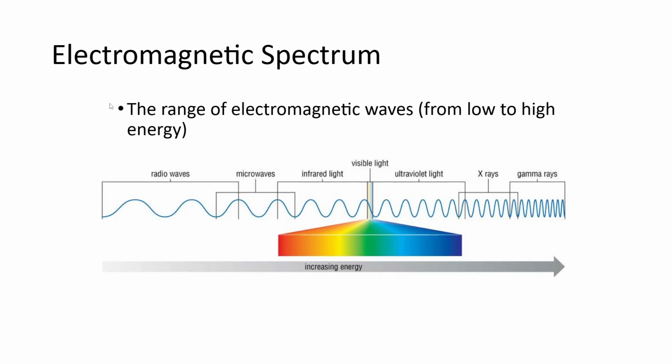The electromagnetic spectrum is basically the range of electromagnetic waves going from low power to increasingly high power. And it includes a whole whack ton of different things. As you can see here, we're not just dealing with simple radio waves. We're not just dealing with things like visible light, which is what we typically interpret as light. But we're dealing with things like radio waves, microwaves, infrared light, ultraviolet light, X-rays, and gamma rays.